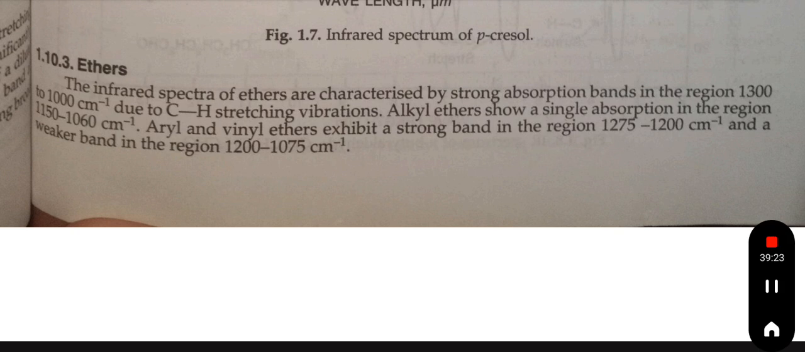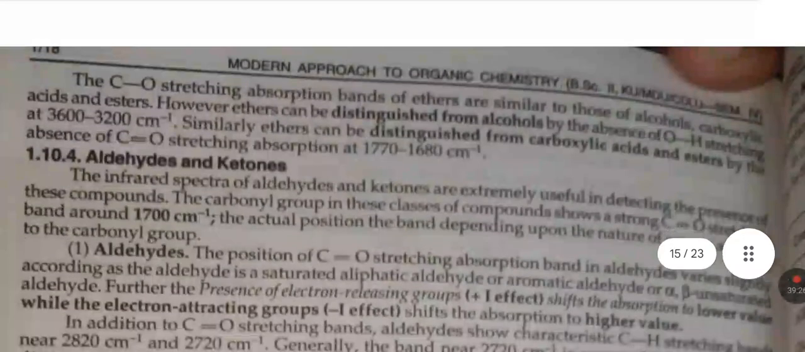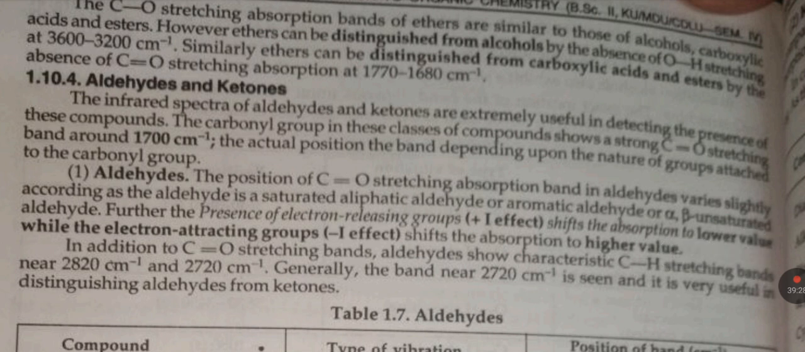Next, the C-O stretching absorption bands of ethers are similar to those of alcohols, carboxylic acids and esters. However, ethers are distinguished from alcohols by the absence of OH stretching at 3600 to 3200 centimeter inverse. Similarly, ethers can be distinguished from carboxylic acids and esters by the absence of carbon double bond oxygen stretching absorption at 1770 to 1680 centimeter inverse.